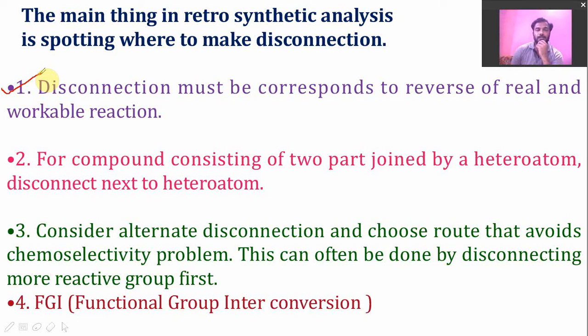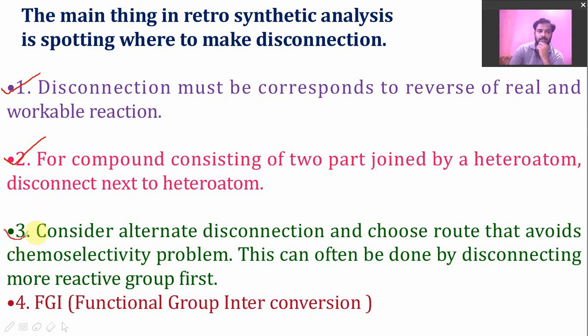So disconnection should be like that. For a compound consisting of two parts joined by a heteroatom, the disconnection is next to the heteroatom. Means if there is a bond between carbon and heteroatom in the molecule, then the disconnection must be carried out next to the heteroatom, adjacent to the heteroatom. This is the second rule for retrosynthesis.